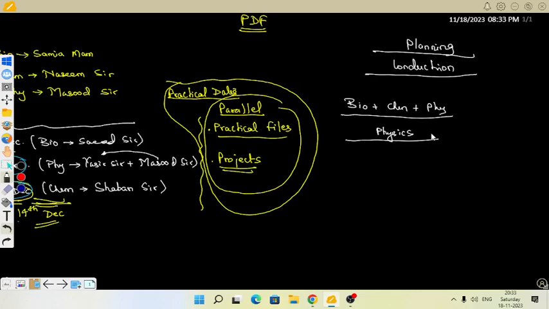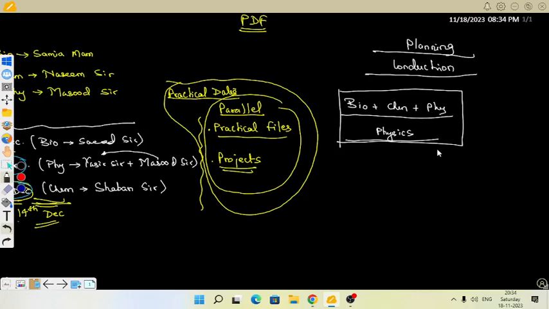Like how many groups in the physics lab, who will be there, because I have shared one list today with the index numbers. Obviously they will be there in the sequence of the index number. Which students will be in the physics lab, which in the chemistry lab, which in the bio lab, so that things will be proper, inshallah. This planning will be done when the main date approaches.